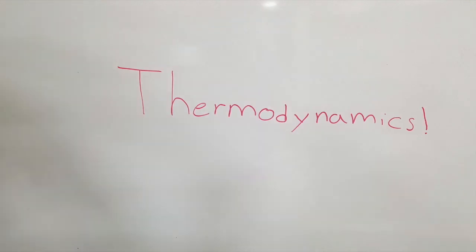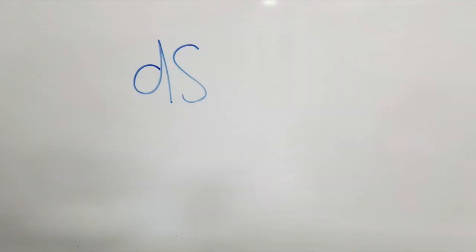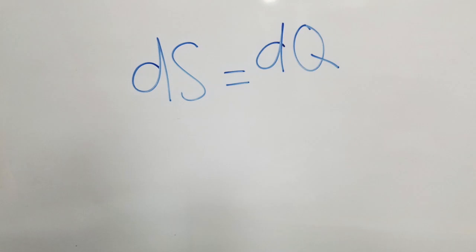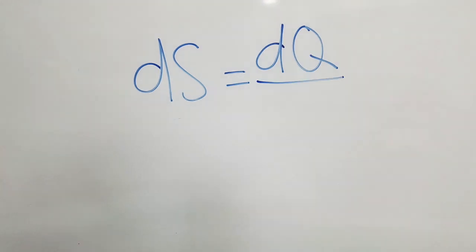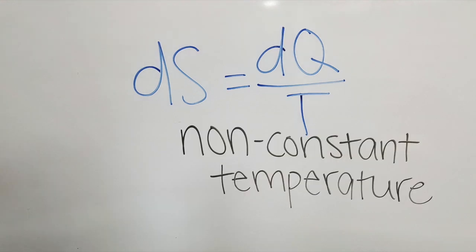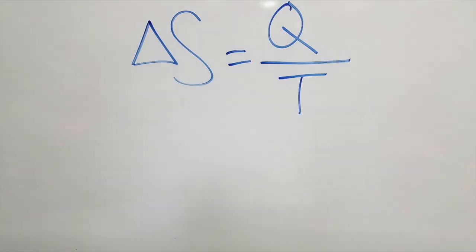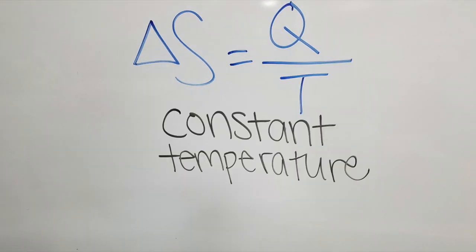Now to talk about some thermodynamics. We will now be talking about the change in entropy. The equation for the change in entropy is dS = dq/T, where q is the heat absorbed and T is the temperature. This would be for a non-constant temperature and a reversible process. ΔS is equal to Q divided by T when the temperature is constant.